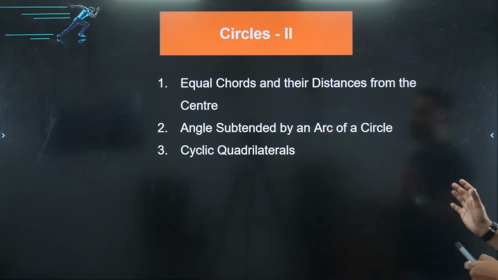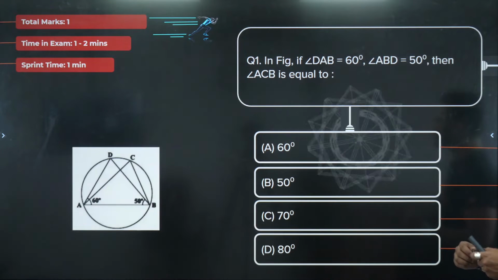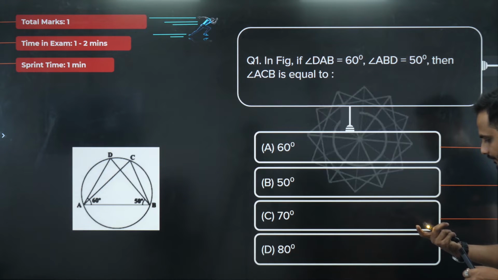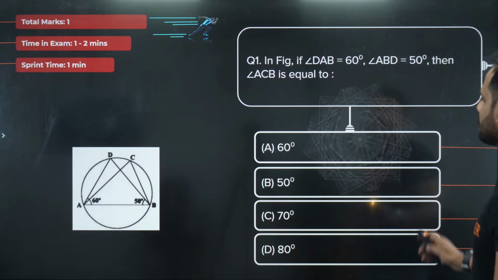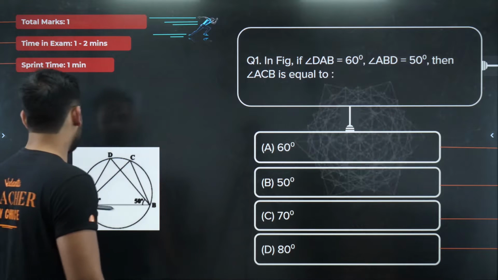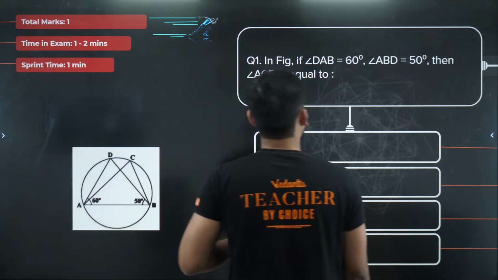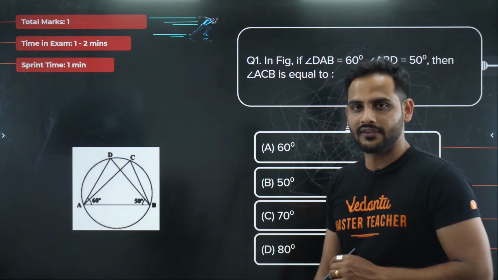These are the topics we will be focusing on more, and let's start with the questions. The first question is this. In the figure, angle DAB is equal to 60 degrees. Angle ABD is given as 50 degrees. You have to find the value of angle ACB.